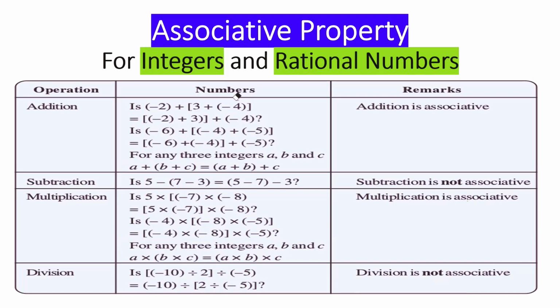Commutative property: whole numbers, natural numbers, integers, rational numbers, all are commutative for addition and multiplication only. Case of associative property: whole numbers, natural numbers, integers, rational numbers, all are associative for addition and multiplication only. So everything follows addition and multiplication, except in closure property, where integers and rational numbers follow subtraction as well. I told you why that time. So this is about closure property, commutative property and associative property.